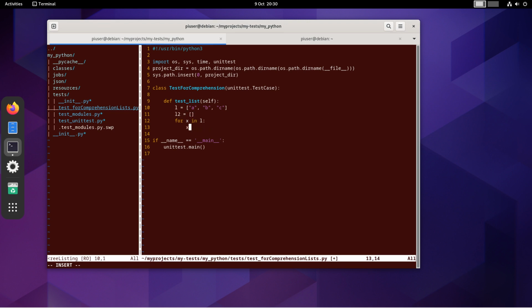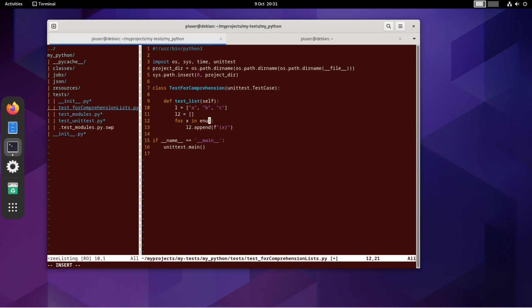I could have something like list2.append, and I'm going to append it with a string. So let's say that's an f-string, and let's say I append the index number to it, right?